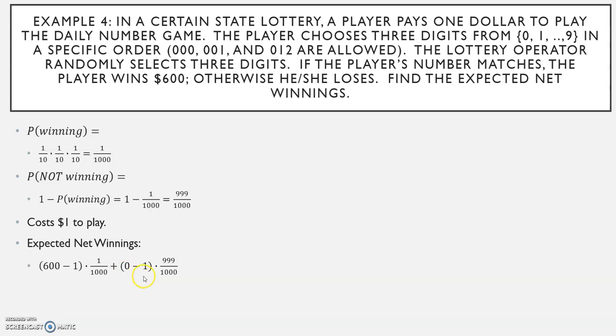Or 0 minus 1, you won nothing, and now you took away $1. Multiplying, it's 0.599 plus negative 0.999, which is negative 0.4. A player can expect to lose 40 cents.